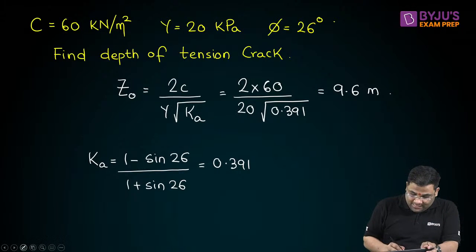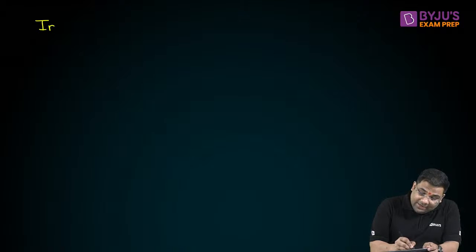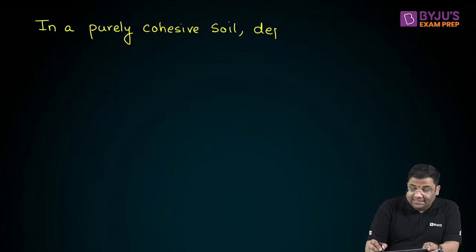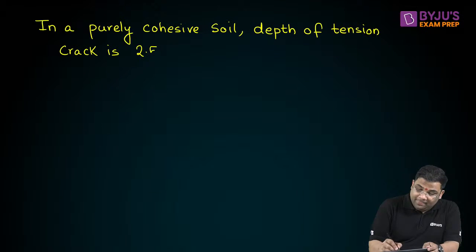They might ask a question like this: in a purely cohesive soil, the depth of tension crack is 2.5 meter.